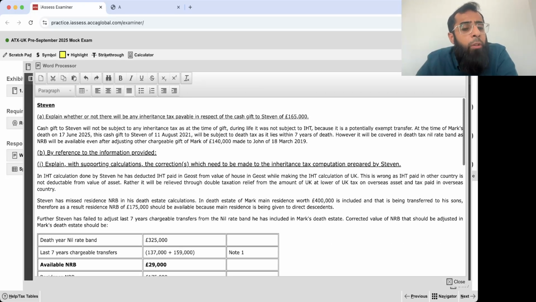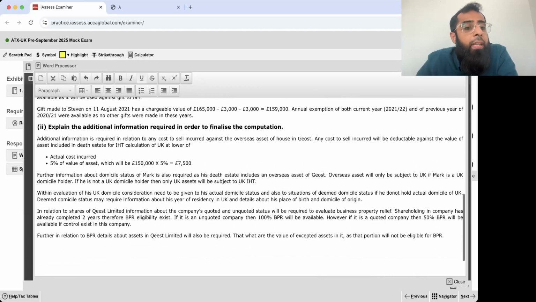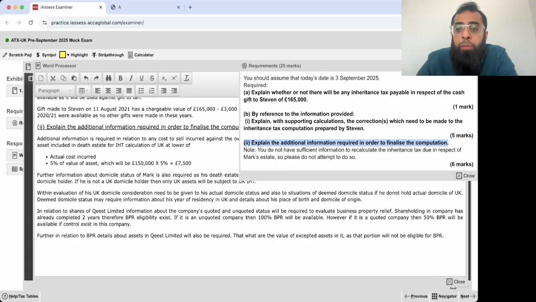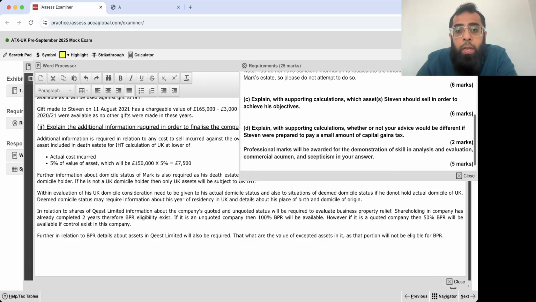Okay. So I believe that if you remember the relevant rules, it was an easy one. The first requirement of 1 mark was also very easy. Then identifying the corrections and then the additional information which was required here. Done. Let's move forward. So now we are done with 12 marks.